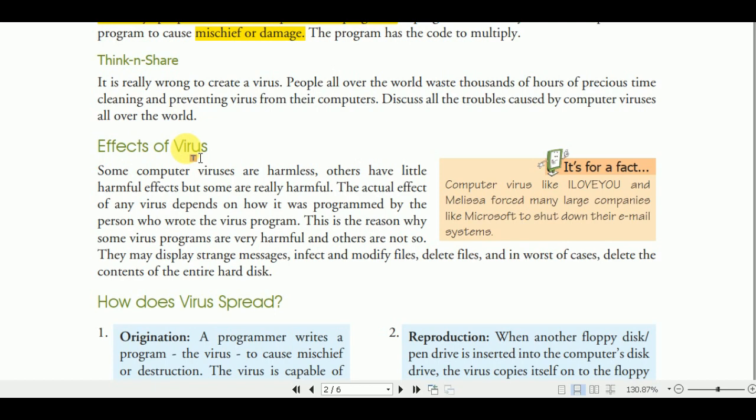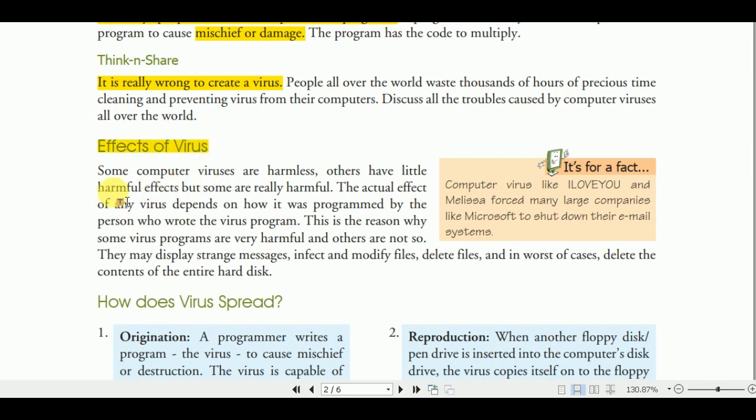Effect of virus. It is really wrong to create a virus. People all over the world waste thousands of hours of precious time cleaning and preventing viruses from their computers. Discuss all the trouble caused by computer viruses all over the world. So, effect of the virus. What are the effects of the virus?